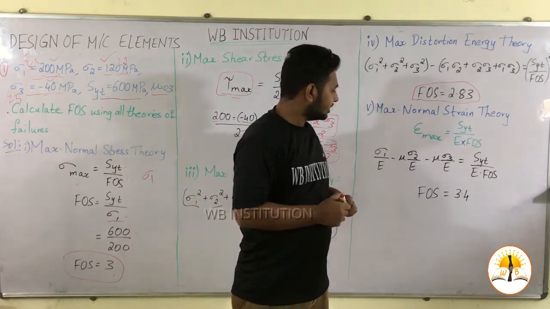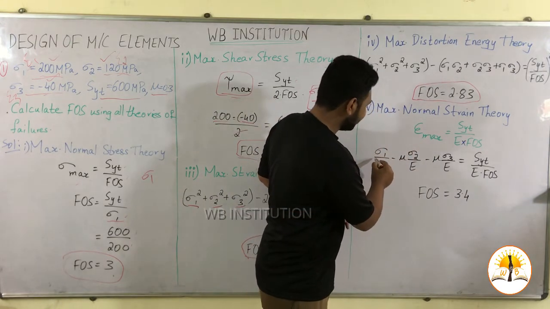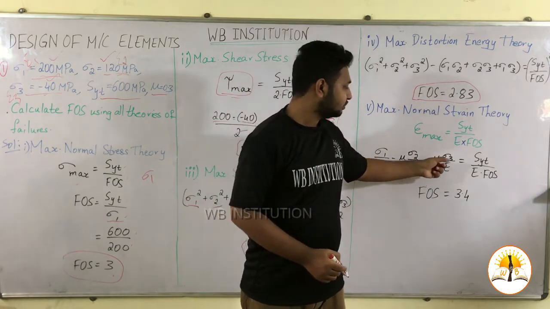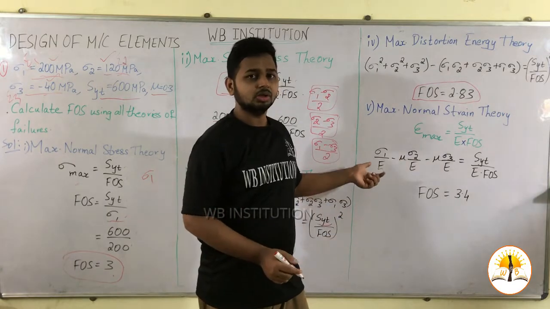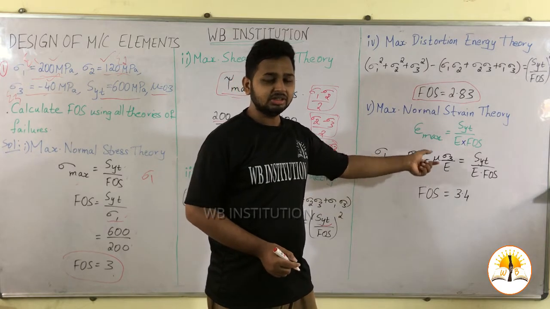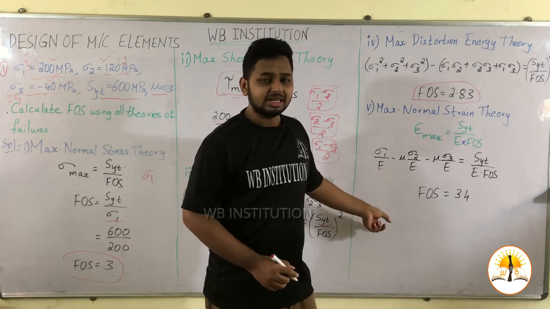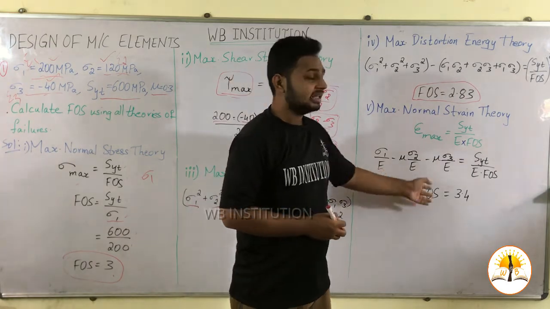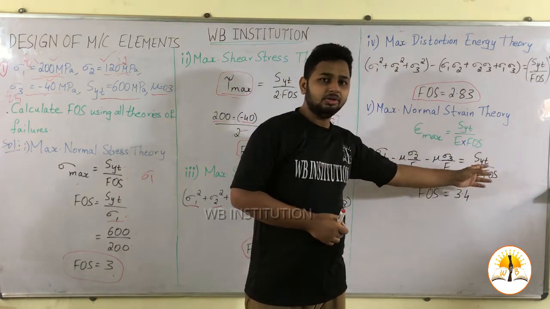So Hooke's law states epsilon 1 is equal to sigma 1 by E minus mu into sigma 2 by E minus mu into sigma 3 by E. In the same way, epsilon 2 is sigma 2 by E minus mu into sigma 1 by E minus mu into sigma 3 by E. In the same way, epsilon 3 is equal to sigma 3 by E minus mu into sigma 1 by E minus mu into sigma 2 by E, which is equal to SYT divided by E into FOS.